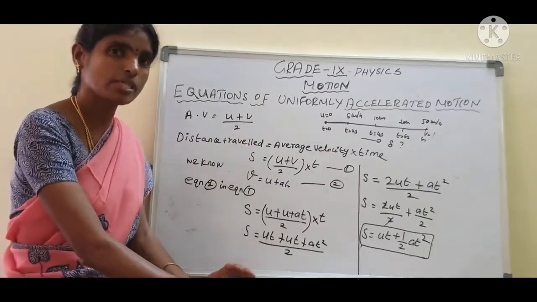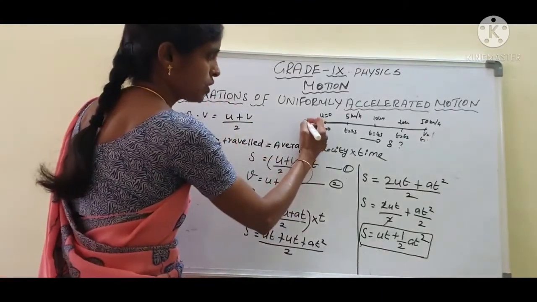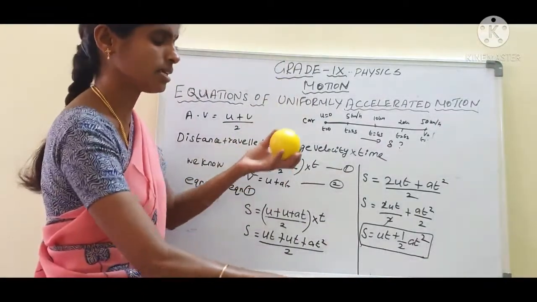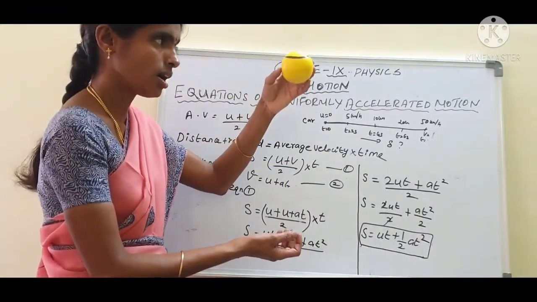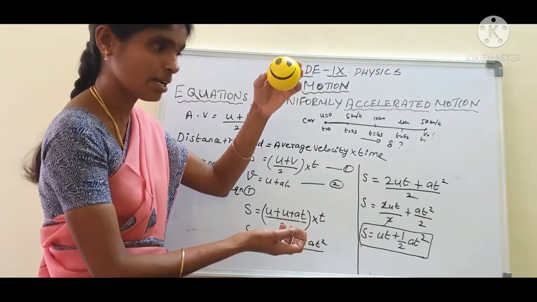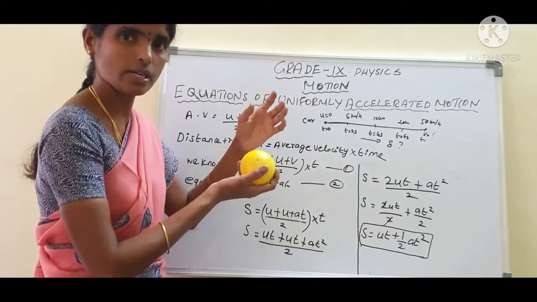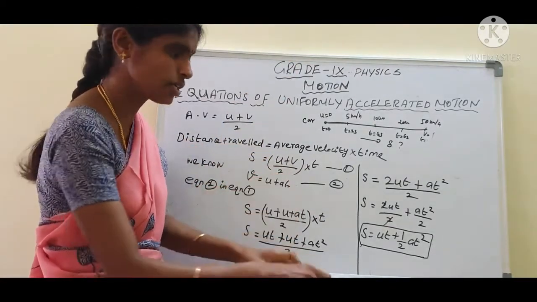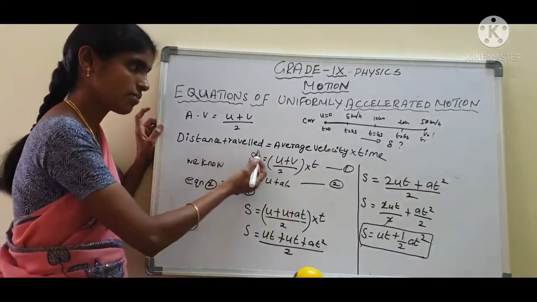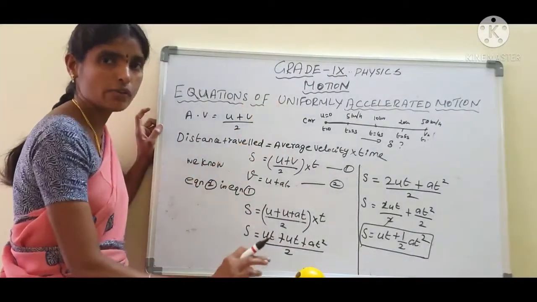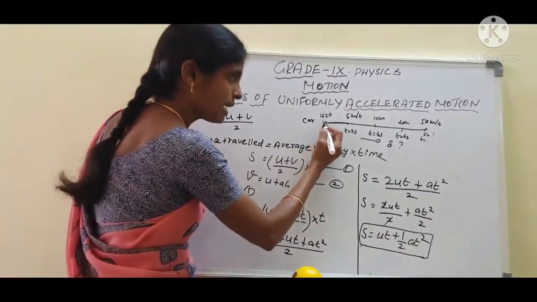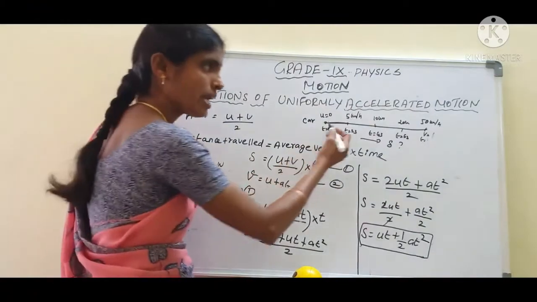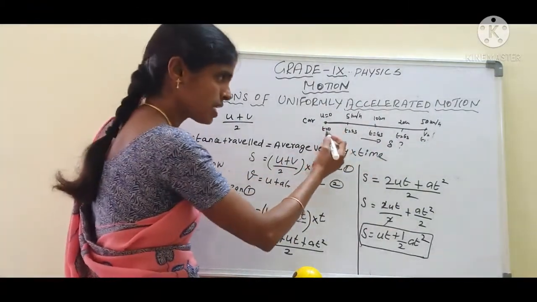What is the distance of the object? Let us consider any one object. Here we have taken a car, or suppose a ball, and its displacement: how much distance is covered by the ball in a particular time. Are you clear, students? For distance traveled, we also found the average velocity. If it moves from one place to another, it does not go at a single velocity. The velocity changes.